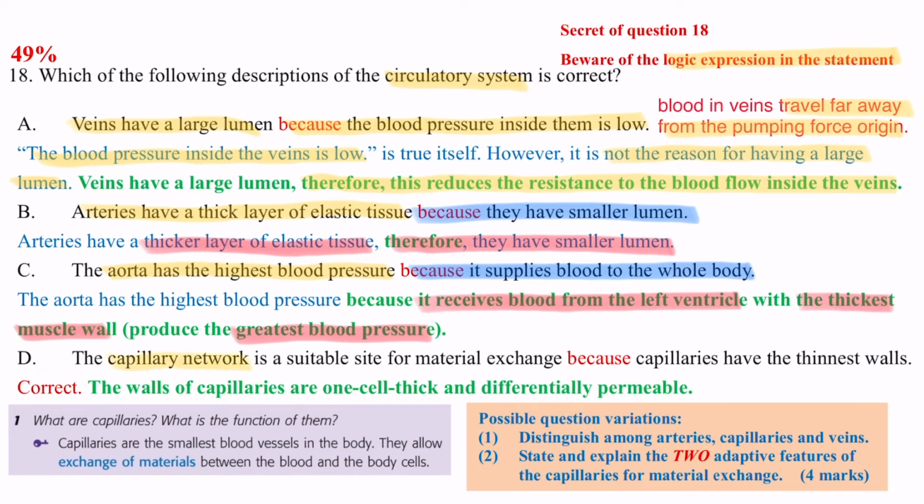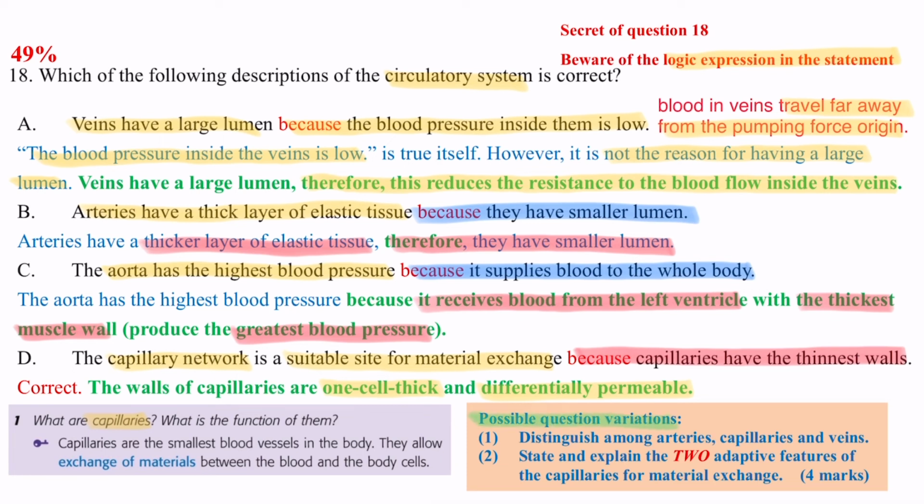The capillary network is suitable for material exchange because the capillary has the thinnest wall. So option D is checking our understanding of the capillary. It can allow material exchange because the wall of the capillary is one cell thick, which allows rapid diffusion. And also the capillary wall is differentially permeable. So that's why some small molecules can pass in and out of the capillary.